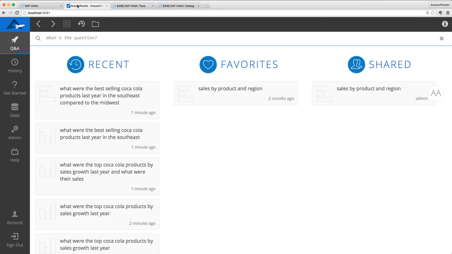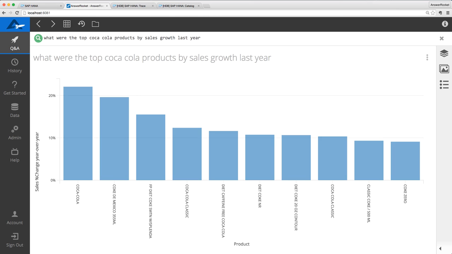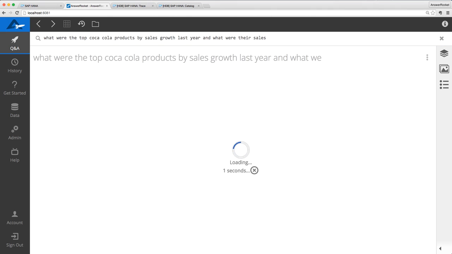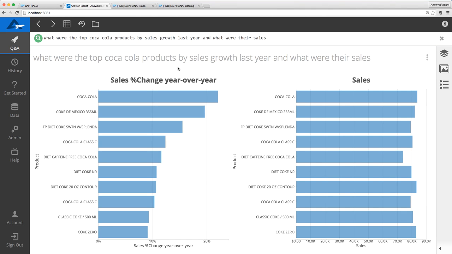I can also use speech-to-text functionality to ask, what were the top Coca-Cola products by sales growth last year? The top products were regular Coke, Mexican Coke, and Diet Coke. I want to know the actual sales numbers, so I'm going to add, and what were their sales? Regular Coke had the most sales, and caffeine-free Coke had the least.